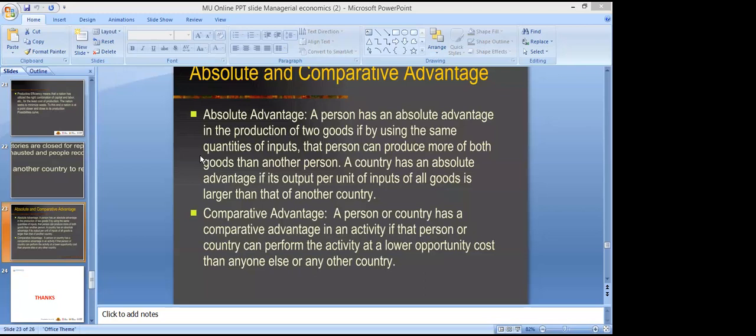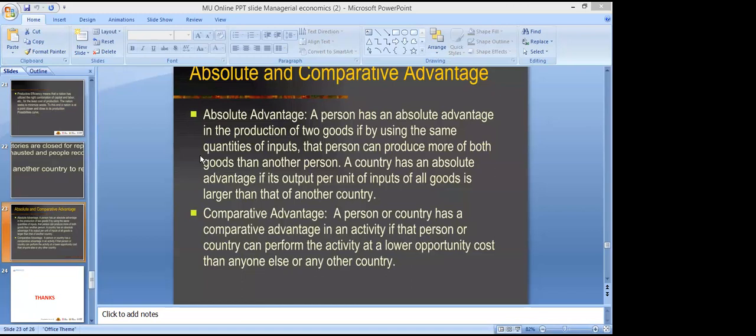India has an absolute advantage in labor intensive goods because India has an excess amount of labor. It does not have an excess amount of capital. India is a capital importing country, right? It always used to import capital and technology from developed nations. So it has an absolute advantage in labor intensive technology, right?